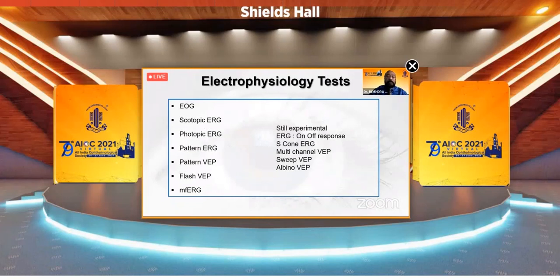What are the electrophysiological tests? Namely, and more importantly, are EOG, that is electrooculogram, the night adapted, that is scotopic ERG, light adapted, that is photopic ERG, pattern ERG, pattern VEP, flash VEP, and multifocal ERG. There are many other tests which are still experimental, like S-cone ERG and multi-channel VEP, and then sweep VEP, etc. They are supposed to be good, but still experimental.